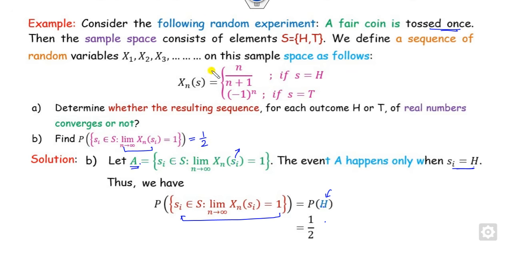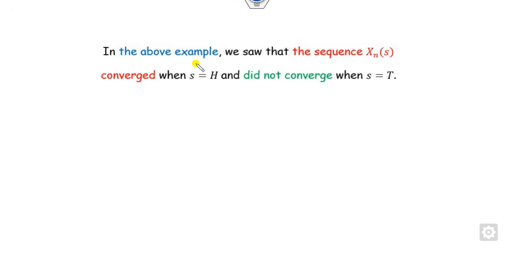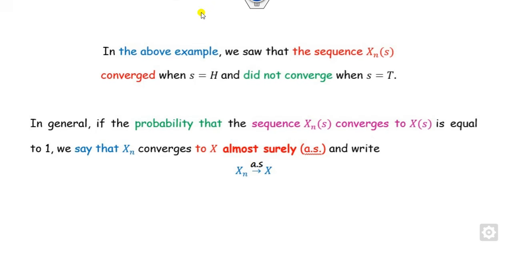So what is the concept in this example? You have seen that the sequence Xn converges only when S is H, but does not converge when S is T. So in general, if you have the sequence Xn and it converges to X(s), then we will call this almost sure convergence.